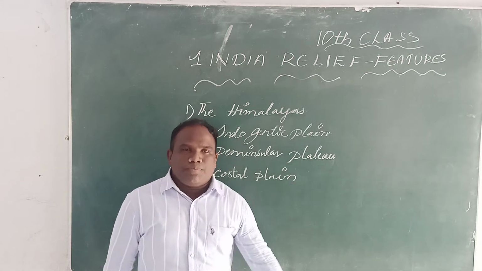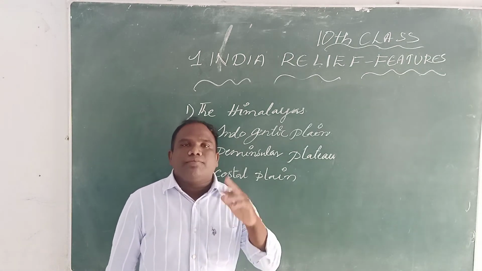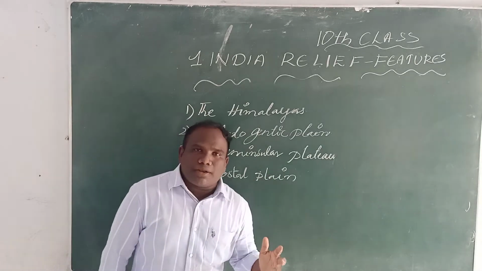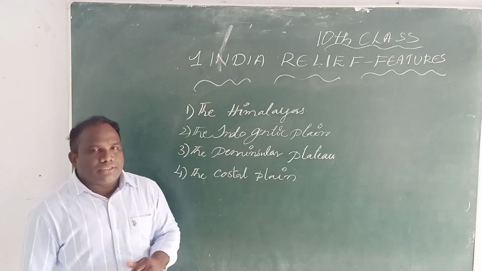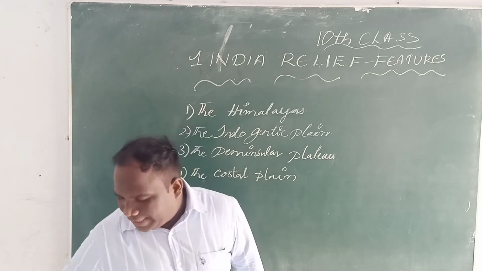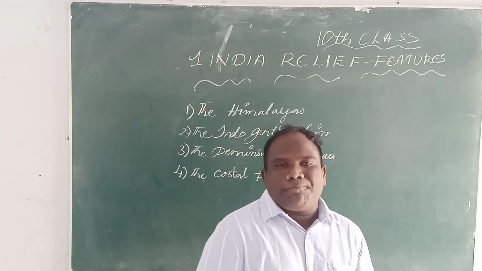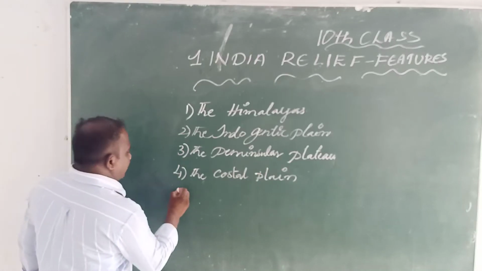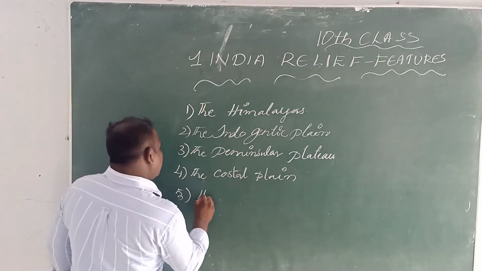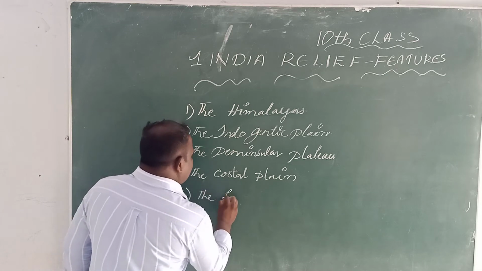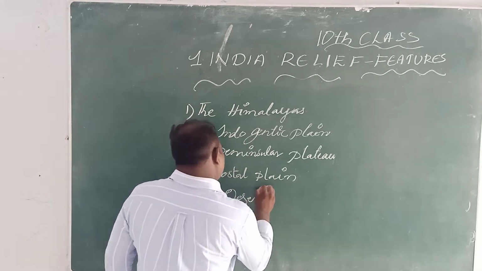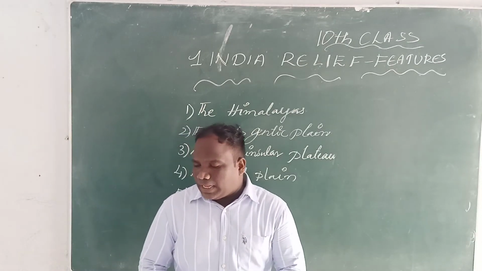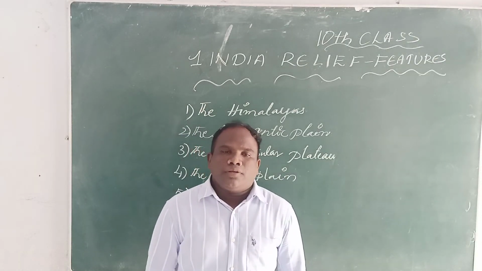First one is the Himalayas. Second one is the Indo-Gangetic plain. The third one is the peninsular plateau. The fourth one is the coastal plain. The fifth one is the desert.